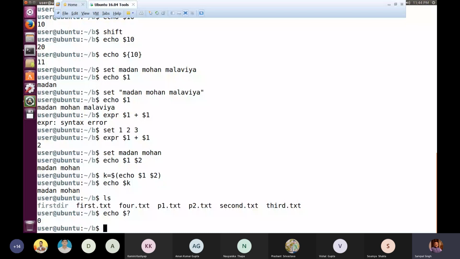Similarly, when you write exit 2, the impact is the same. The program is terminated, control is returned back to the operating system, but this time the value 2 is returned. Why? Because this 2 is indicating a different error.